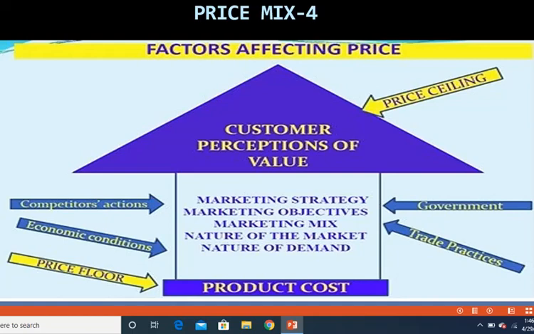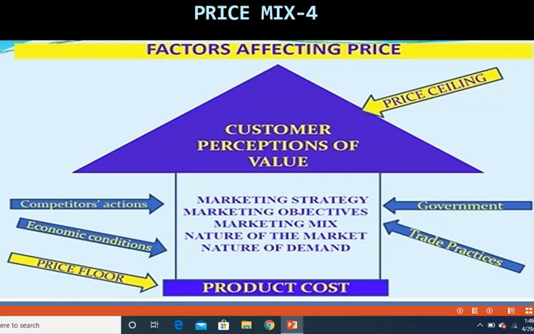The floor price is the price below which the company will not sell, and ceiling price is the price above which the company will not sell. So the floor price represents all the costs involved in manufacturing the goods and selling the goods.